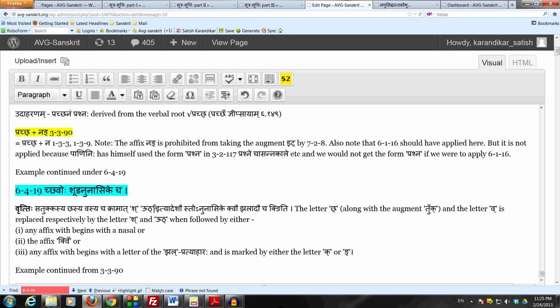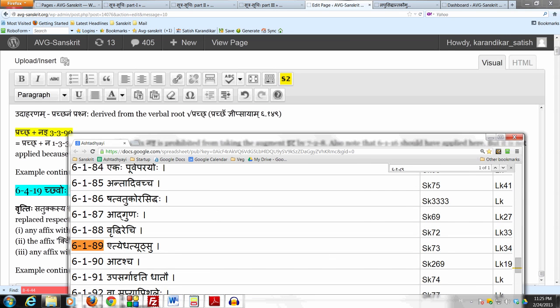Panini uses this thakara as a marker in the ut so that he can refer to this particular term ut in the Sutram 6189. So there Panini refers to this ut. So this thakara is there to distinguish this ukaraha, so that Panini can refer to it in 6189. Now we have two items to be replaced and we have two replacements.